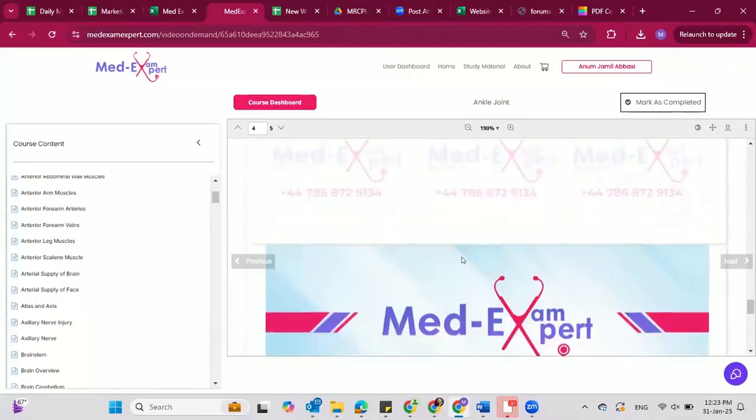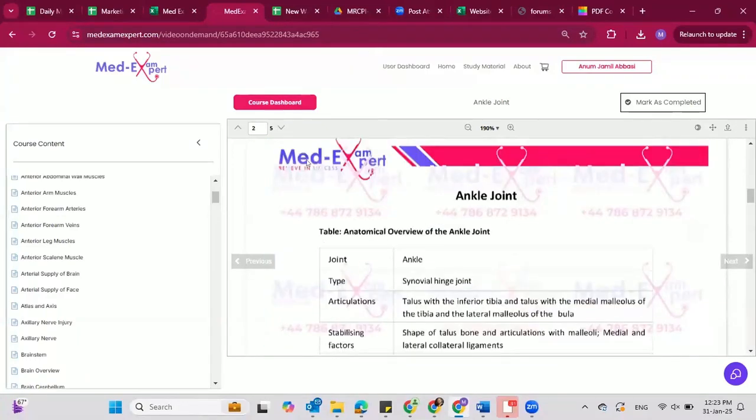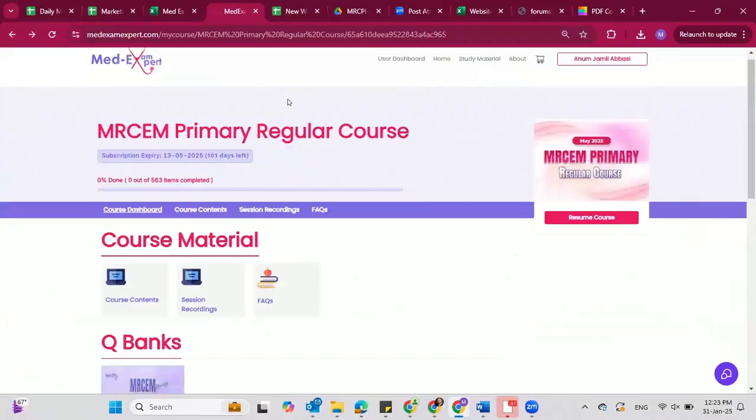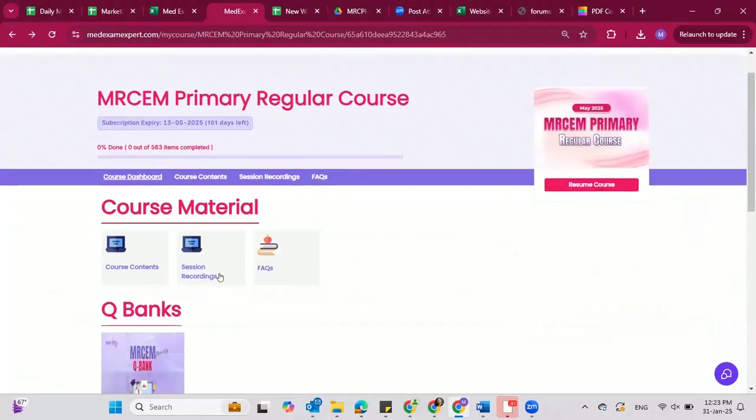It is like short flashcards. It is very helpful because it is only to the point, skimming out all the unnecessary information so that you can easily study it.